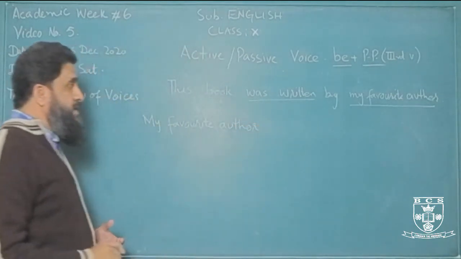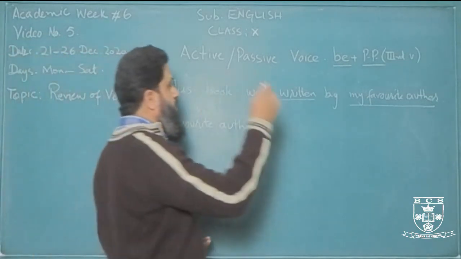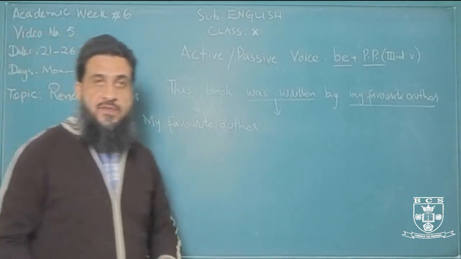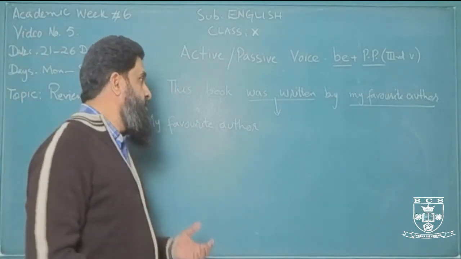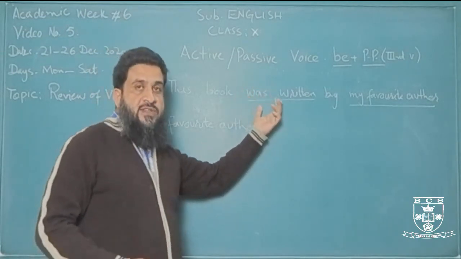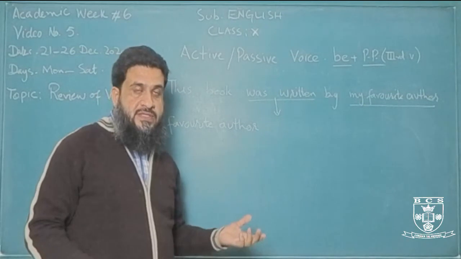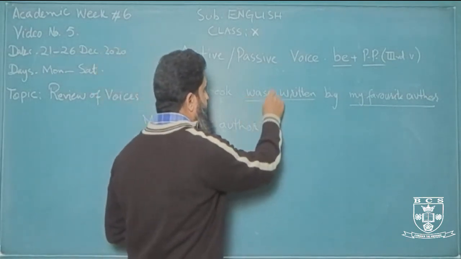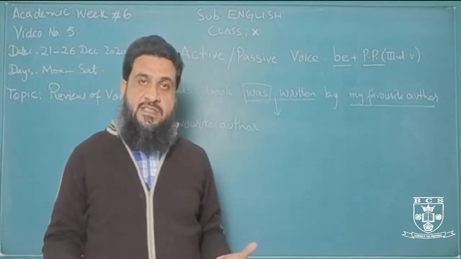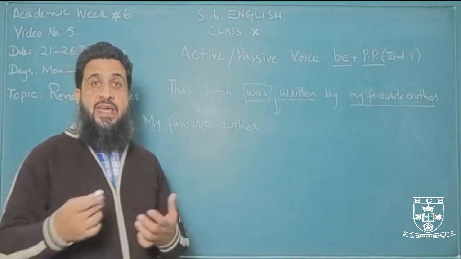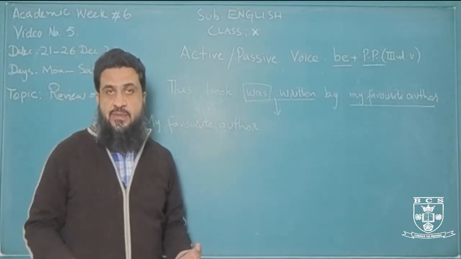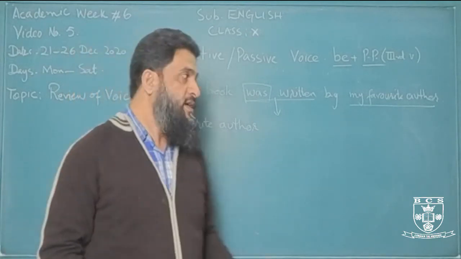Now we'll change the verb, just like before when we changed from active into passive. Now we'll reverse it from passive into active. So we need to understand what the tense of this sentence is. How are you going to see it? You'll see the helping verb. Either being is used, been is used, has been is used, is being is used, whatever. Here we have only was. So we know that this is simply past simple, right?